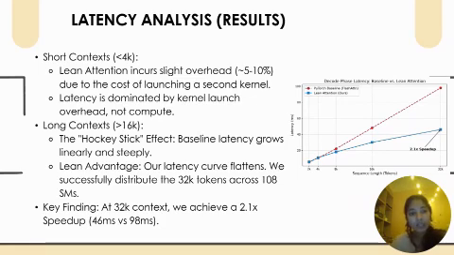Now the long context, greater than 16K, the hockey stick effect. As we move to the right side of the graph, past 16K tokens, the behavior changes dramatically. Look at the red line. It starts shooting up linearly. This is the tail effect we discussed earlier. The baseline assigns one attention head to one thread block, so with only 32 heads, it can only use 32 SMs.